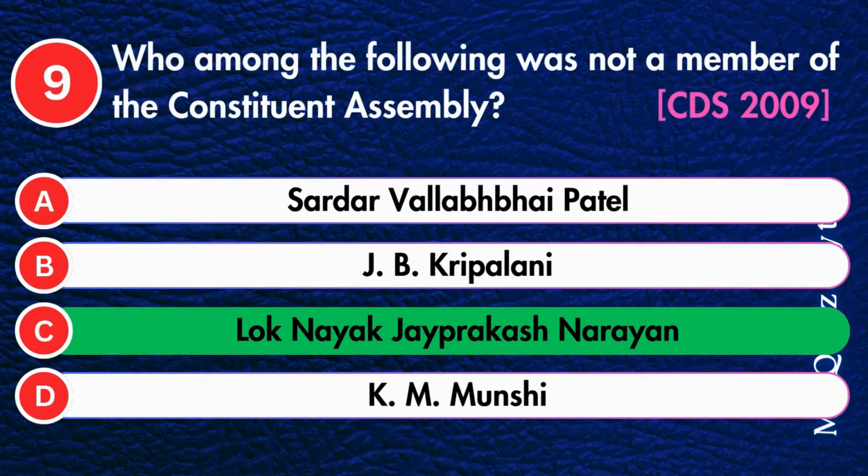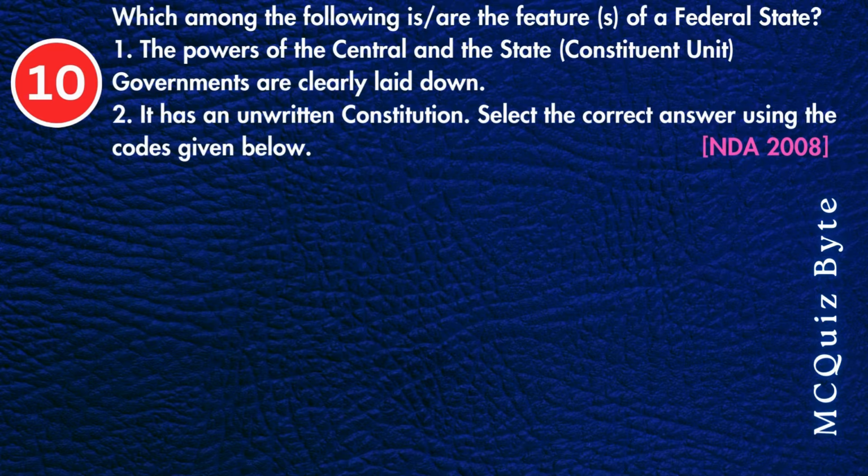Which among the following is or are the feature of a federal state? 1. The powers of the central and the state, constituent unit, governments are clearly laid down. 2. It has an unwritten constitution. Select the correct answer using the codes given below. 1 only, 2 only, both 1 and 2, or neither 1 nor 2. Correct answer is 1 only.